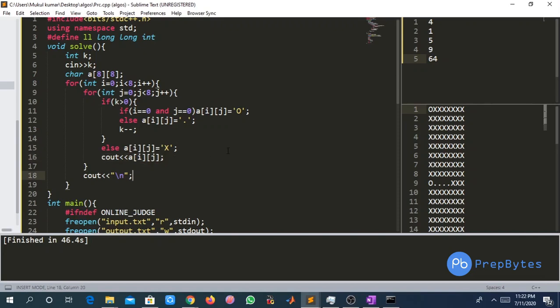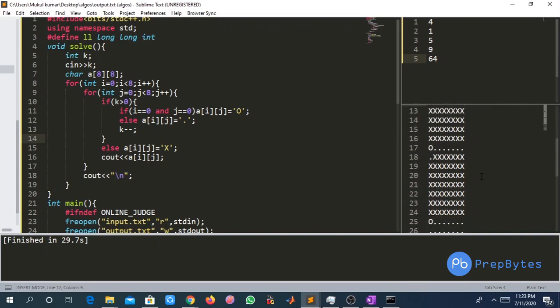So let us run the code for the given test case, which is given to us. As you can see here, this is the output for the first test case. Since k equal to 1, only 1 comma 1 for indexing as 1, so only 1 comma 1 will allow the king to move on. And all other cells are blocked, so Saif can't go from 1 comma 1 to any other cells. For the second input, for k equal to 5, this is the valid configuration. We have also seen it while discussing the input k equal to 5.